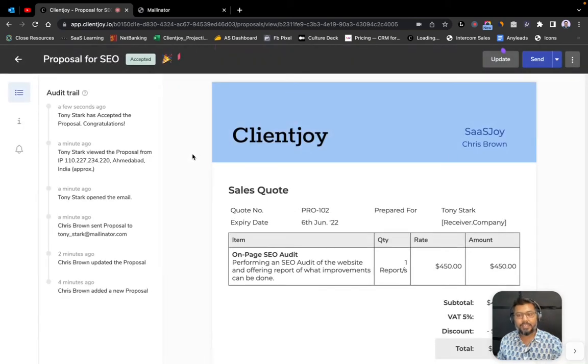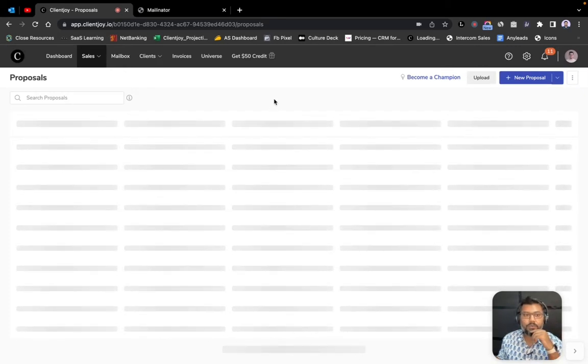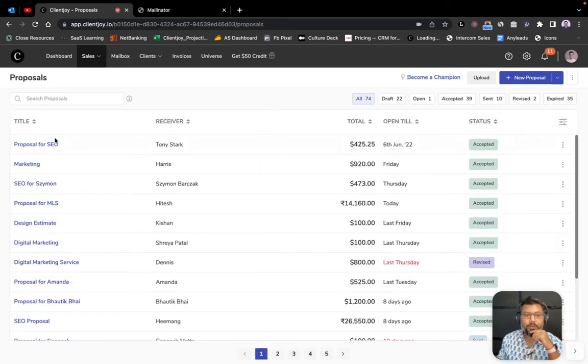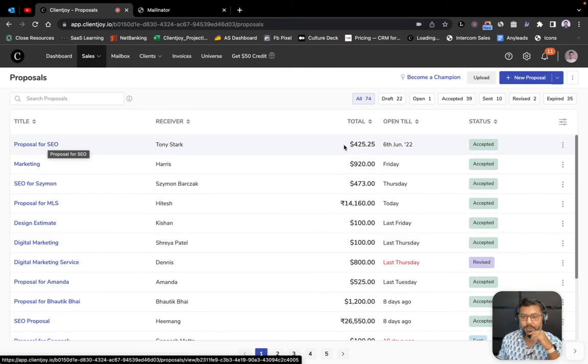On the agency side, it has been marked as accepted by Tony. There's some confetti animations because it's time to celebrate. As you can see, there's an audit log over here. Obviously I was playing both sides in this case, but we track the IP as well, and we give you a complete audit log of what activity has happened on this proposal and from when. Now what I primarily want to do is convert this proposal into an invoice, which is going to be a $425 invoice.